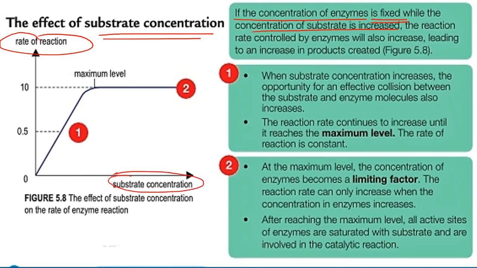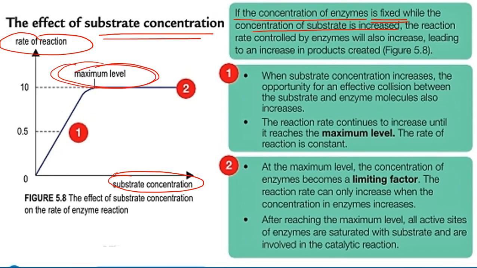Kepekatan substrate. When substrate concentration increases, the opportunity for an effective collision between the substrate and enzyme molecule also increases. So the reaction rate continues to increase until it reaches the maximum level. Okay, the rate of reaction is constant at the maximum level here.